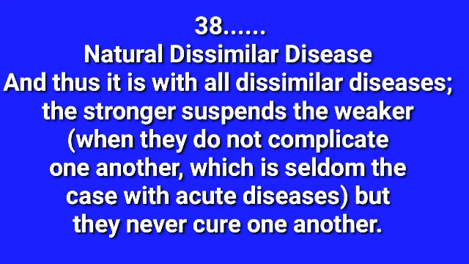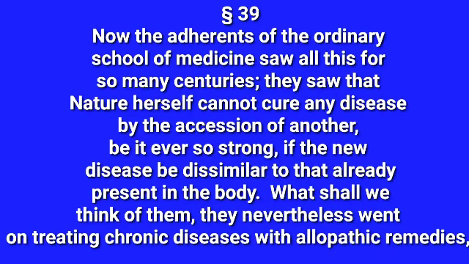Now we just move on to 39. 39th aphorism. So in 38, Hahnemann has given the example of the natural dissimilar disease for the suppression. Okay, so 39 gives allopathic examples. Because in each condition, repulsion, suppression, double complex disease, one is the natural dissimilar disease example and another one is the allopathy example. Why? Why has Hahnemann given it like that?